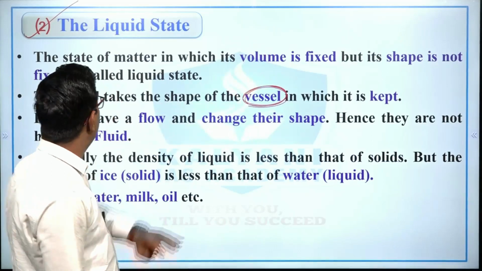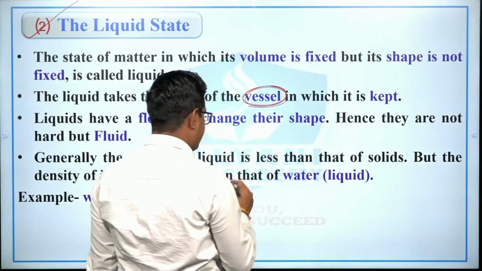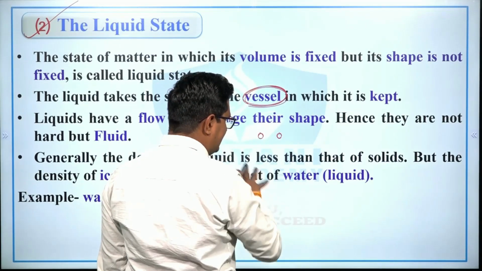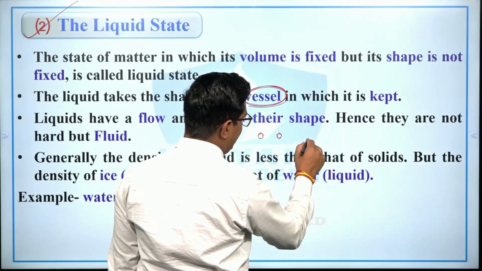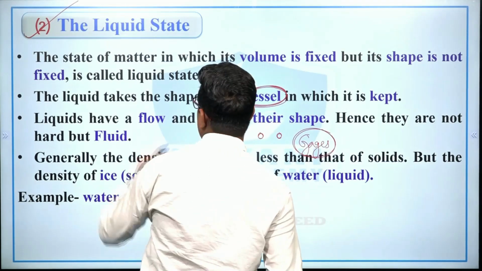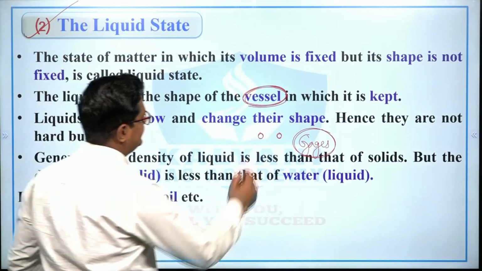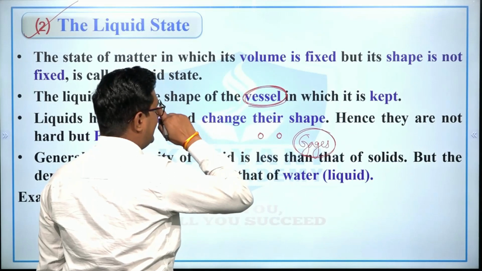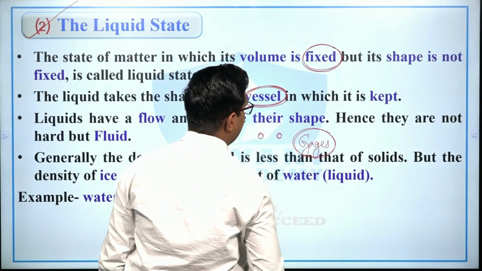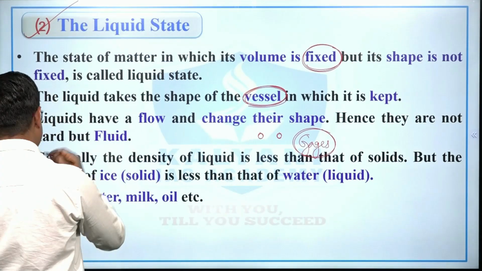This is because the gap between the two particles of matter is less than solid but greater than gases, right? Therefore the liquid has fixed and definite volume, but the liquid does not have fixed shape, right?